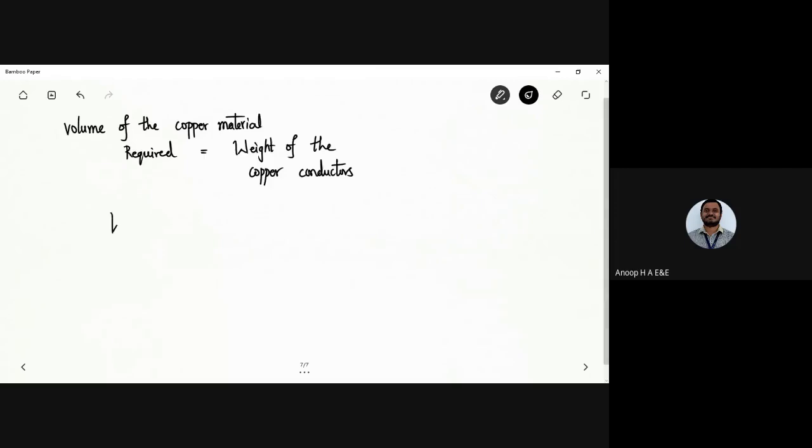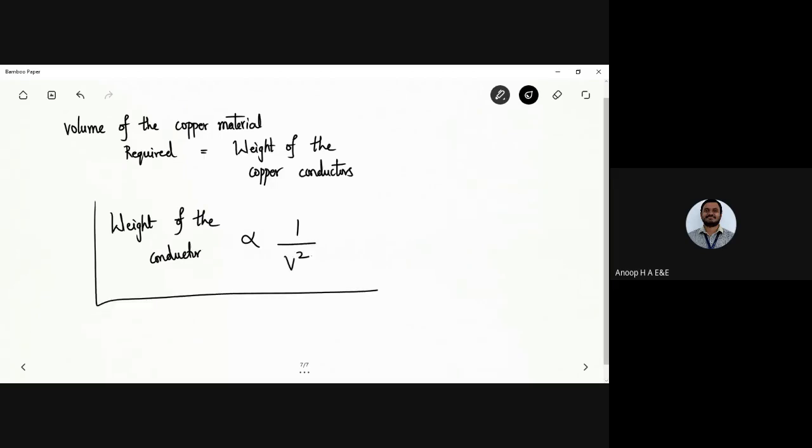The weight of the conductor is inversely related to the square of the voltage. So the only change we can make here is the voltage.